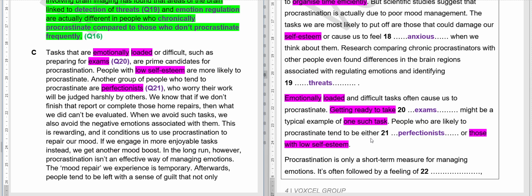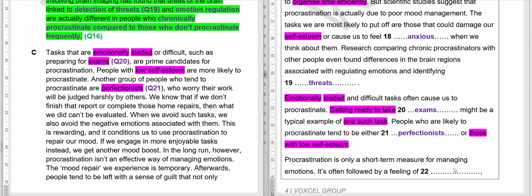Moving forward to the last: procrastination is only a short-term measure for managing emotions. It's often followed by a feeling of dash. So they are saying that procrastination is only a short-term method, short-term measure, short-term solution. So it is often followed by a feeling of anger, because you are angry at yourself, something like that.